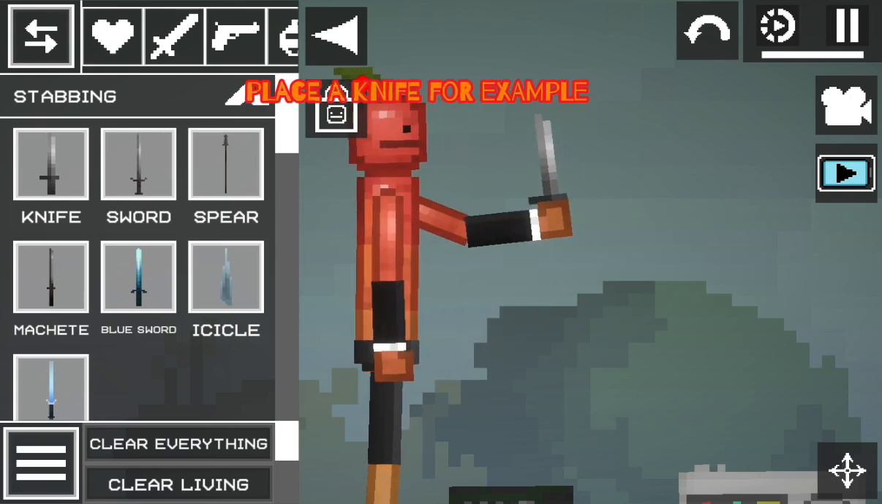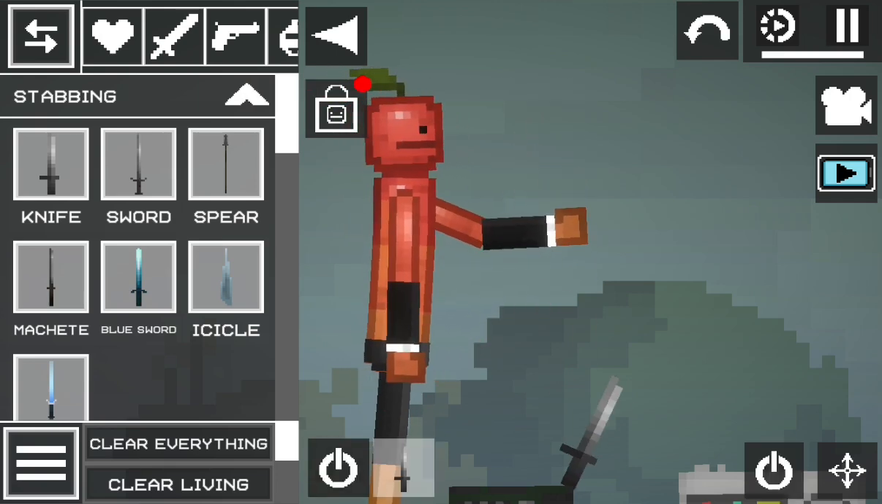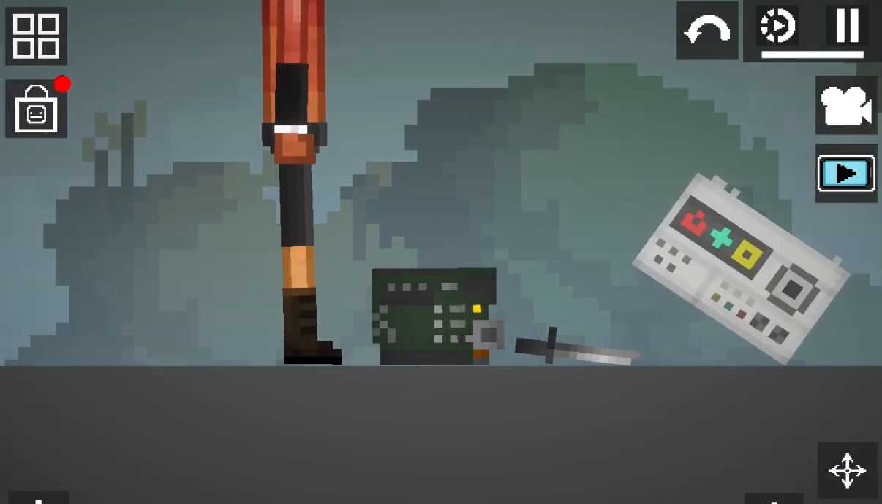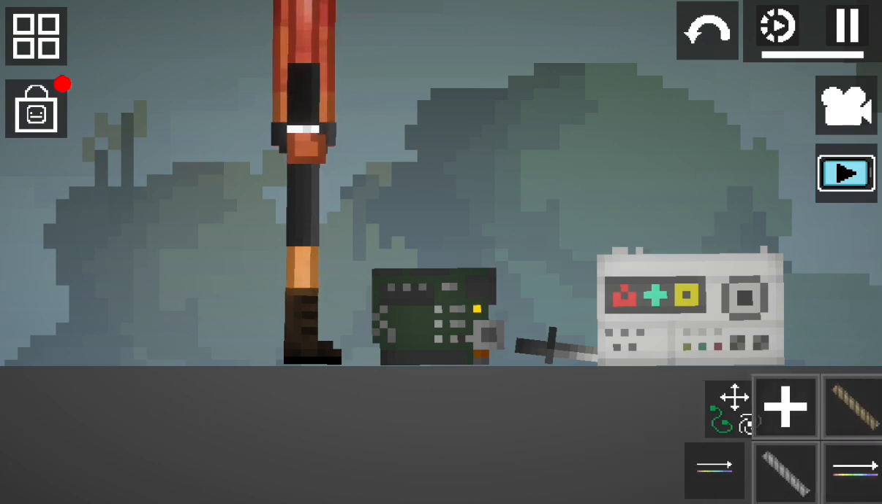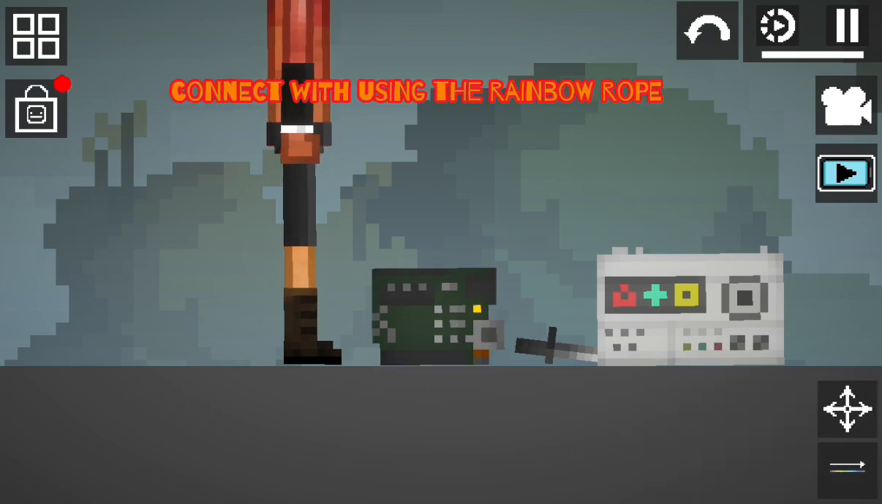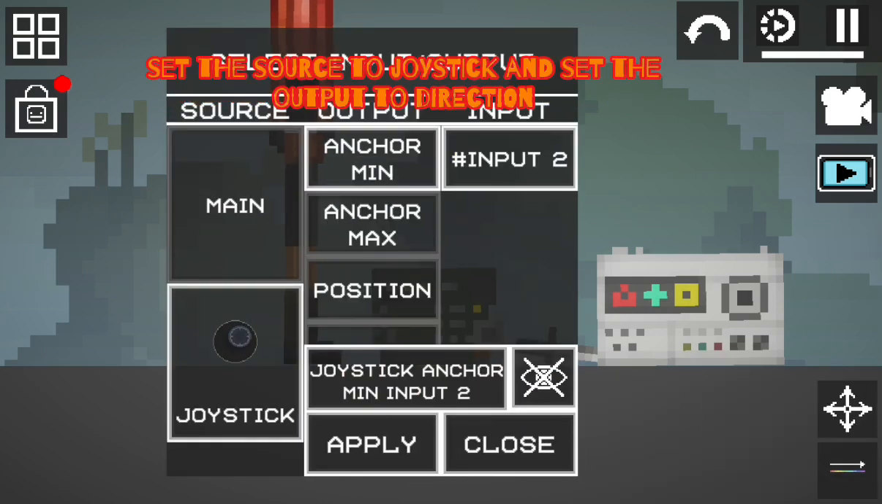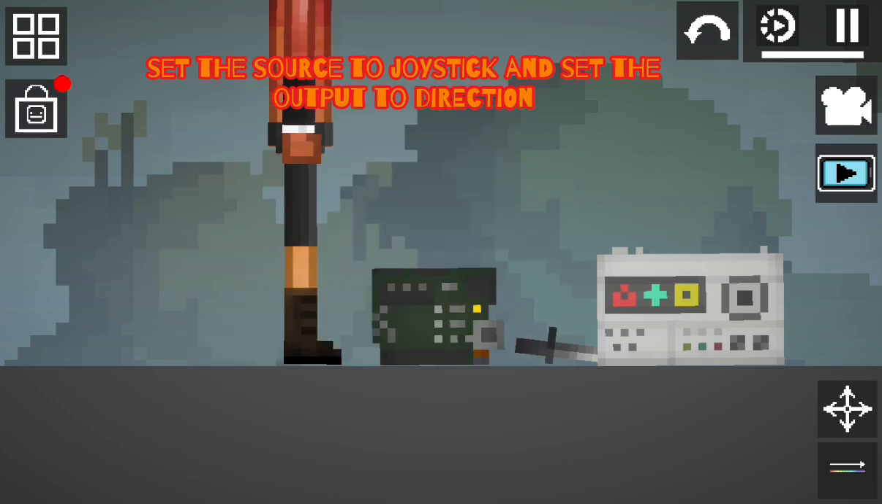Place a knife, for example. Connect with using the rainbow rope. Set the source to joystick and set the output to direction.